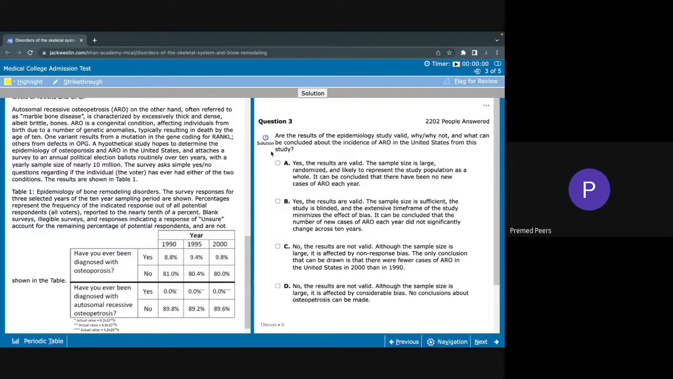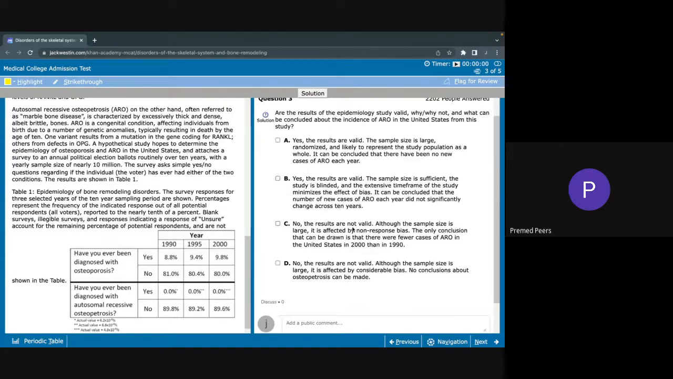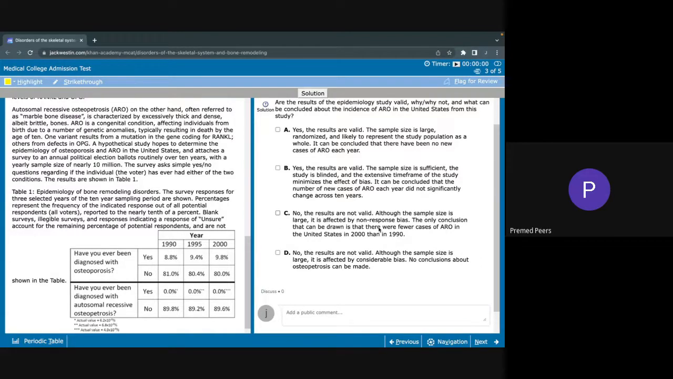So if we go through our answers here, we have 2 yeses and 2 nos. Yes, the results are valid. The sample size is large, randomized, and likely to represent the study population as a whole. Yes, the results are valid. The sample size is sufficient. The study is blinded, and the extensive time frame of the study minimizes the effect of bias. No, the results are not valid. Although the sample size is large, it is affected by non-response bias. Or no, the results are not valid. Although the sample size is large, it is affected by considerable bias.